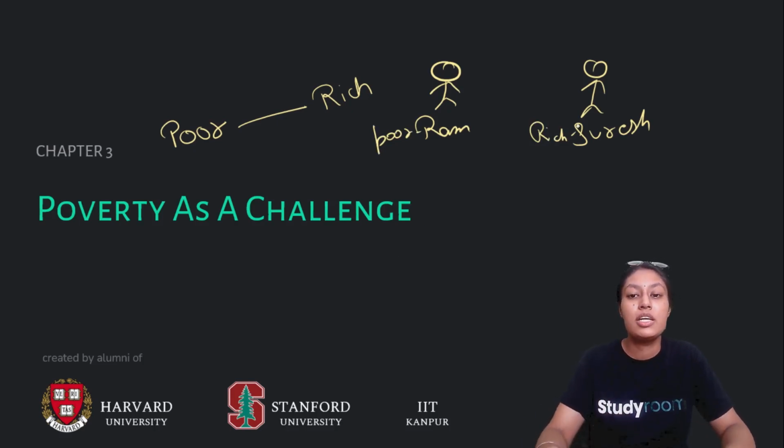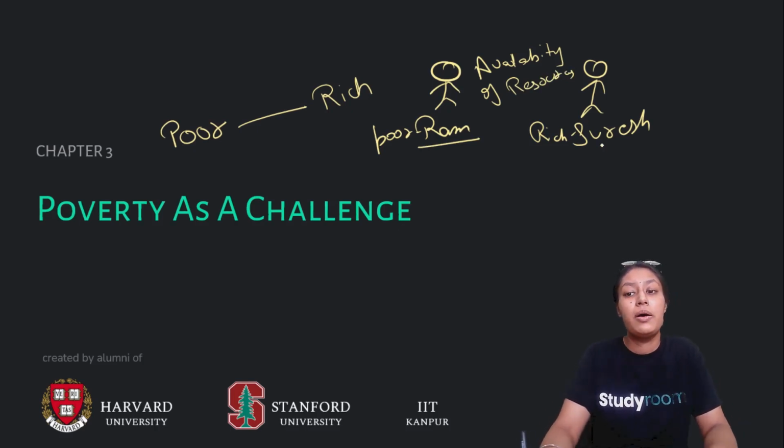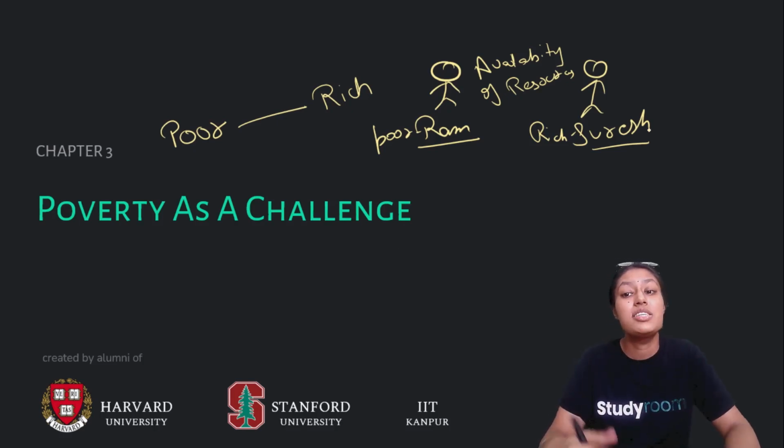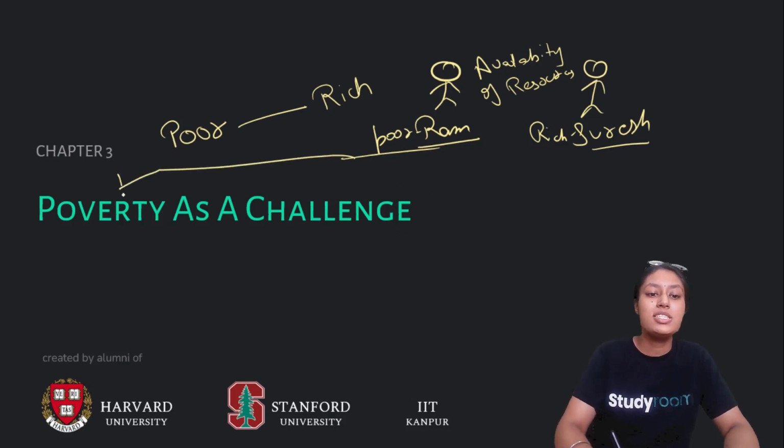The major, the ultimate reason for the gap between rich and poor is the availability of resources. Now, Ram does not have enough resources to survive or to suffice himself, but Suresh has resources to survive, or in fact, Suresh has surplus resources, more than he requires to eat, more than he requires to sustain. But Ram does not even have the basic resources. That's why the condition of the poor is referred to as poverty.